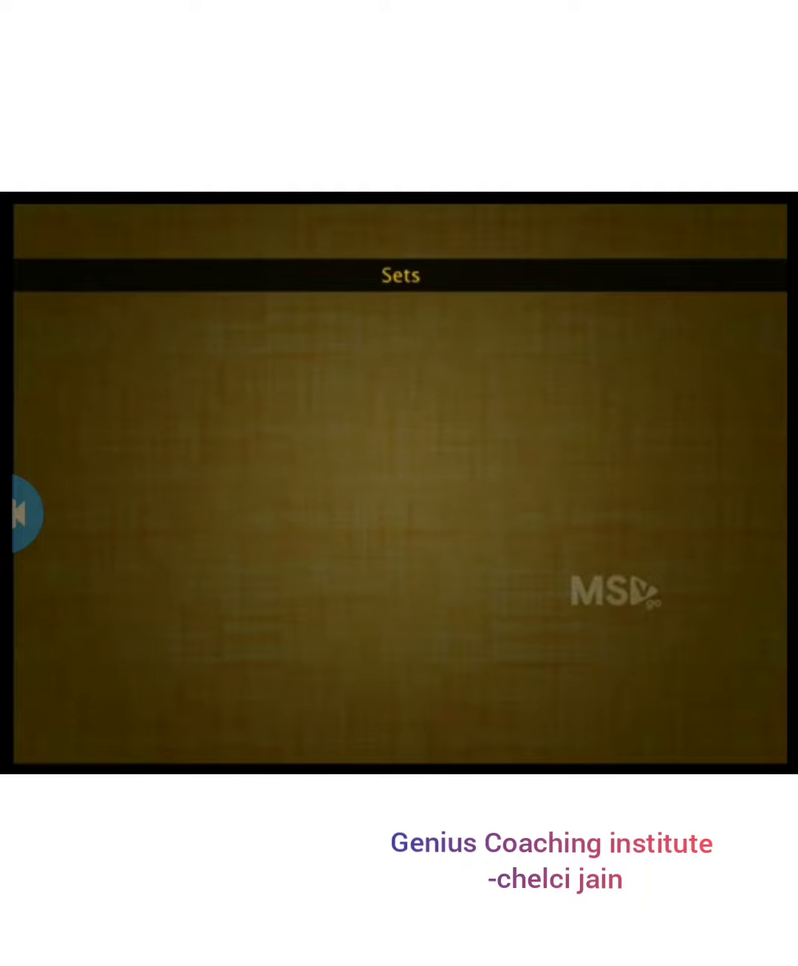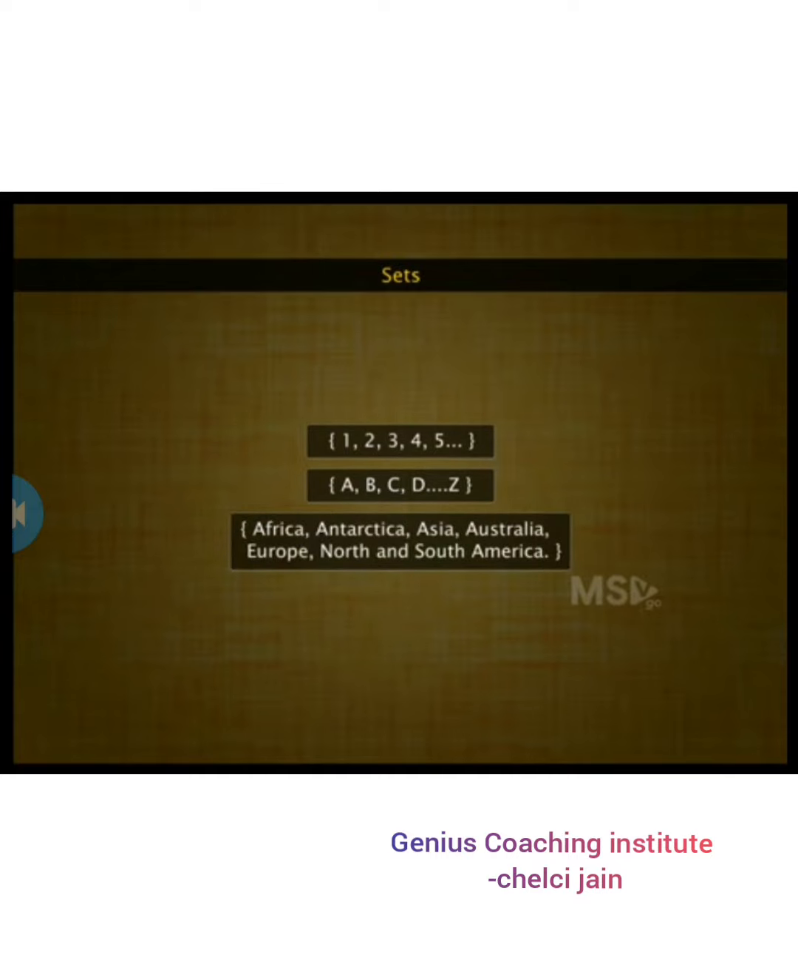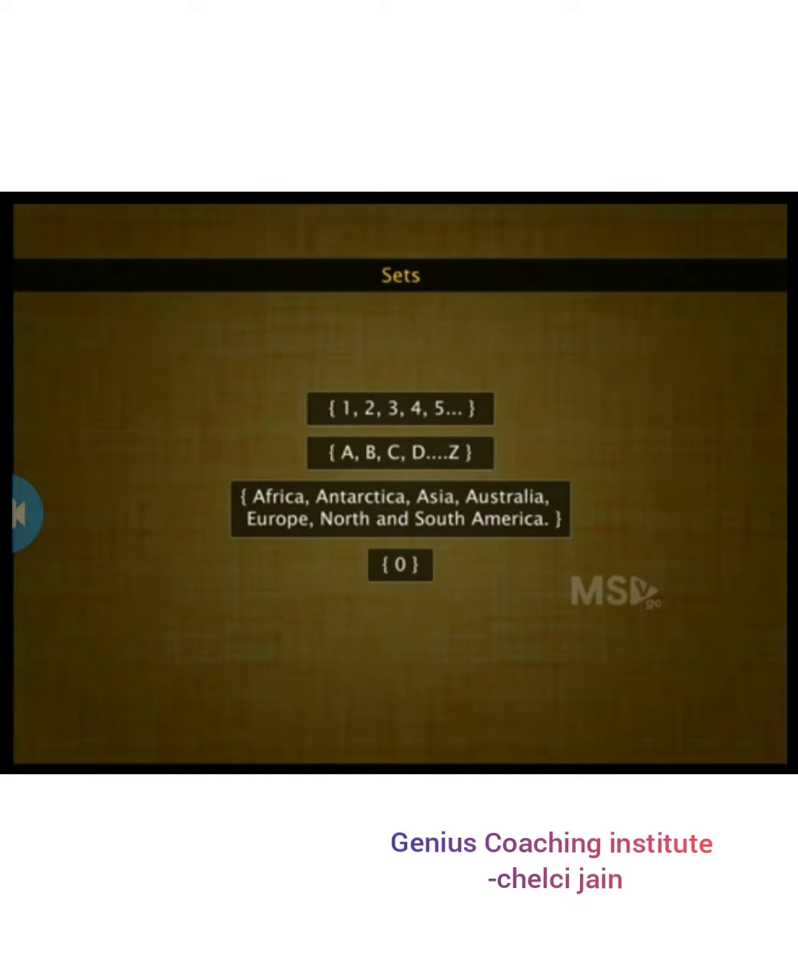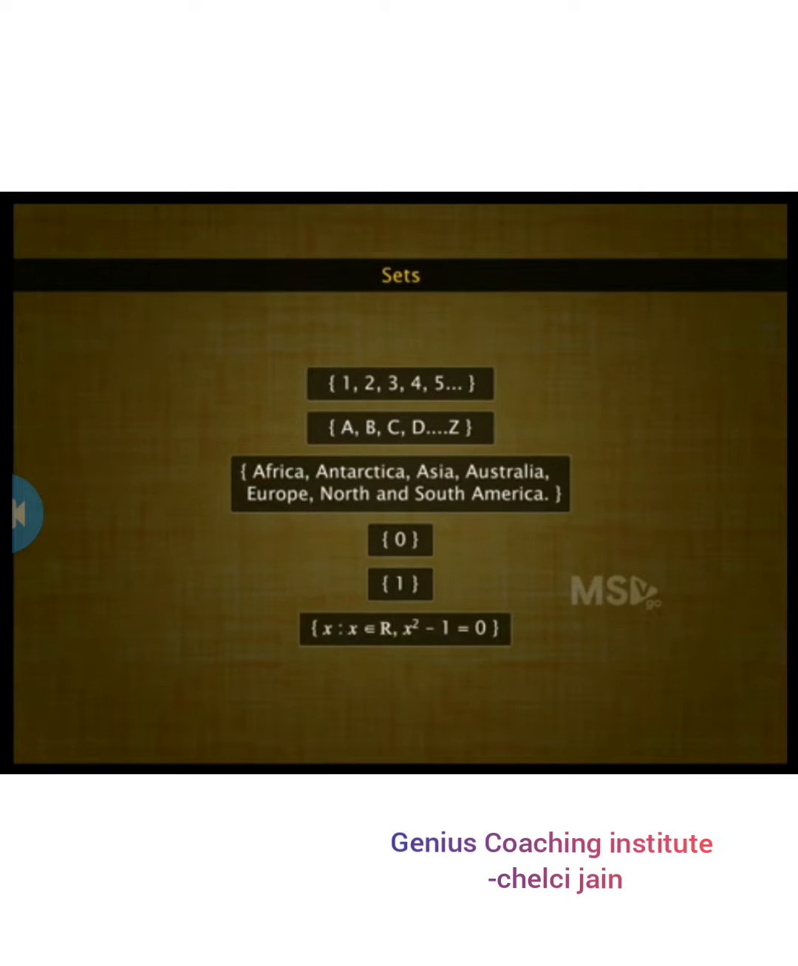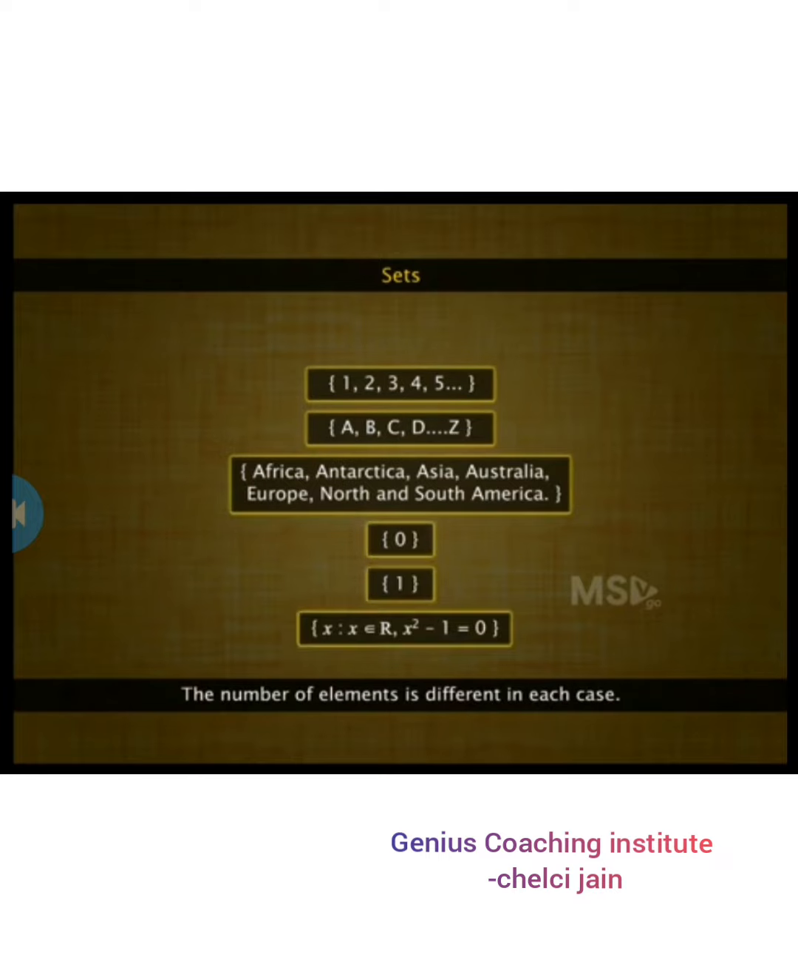Let us look at some sets: set of natural numbers, set of alphabets, set of continents in the world, whole number that is not a natural number, number which is neither prime nor composite, set of solutions of equation x squared minus 1 is equal to 0, where x is a real number. Did you notice that each set has a different number of elements?